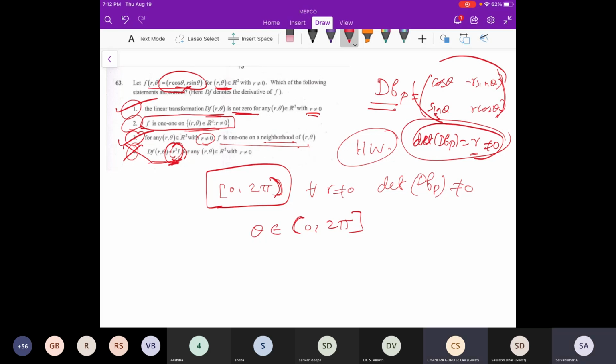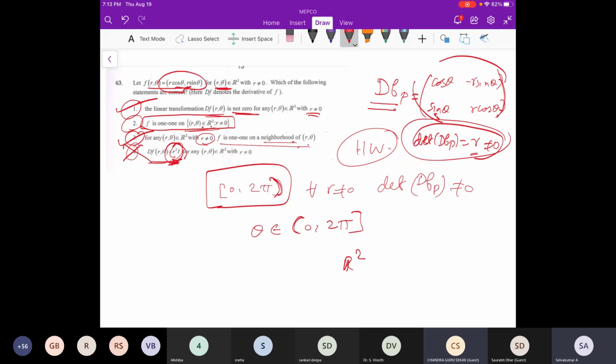Which second problem? The second option. Okay, the second option. The domain is R not equal to 0. The domain is capital R2, right? Yeah, R2 with R not equal to 0.